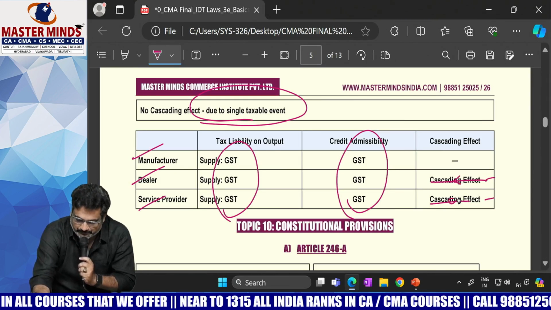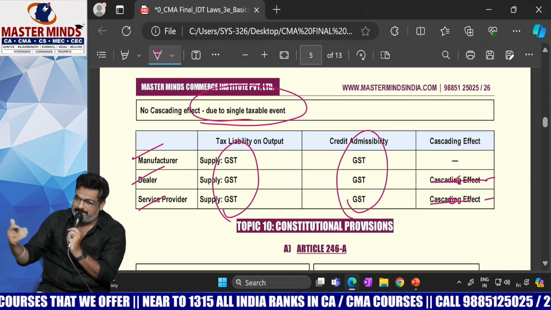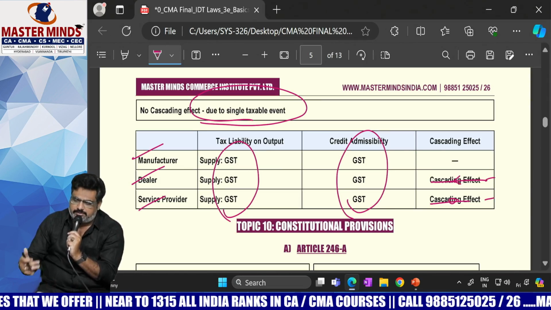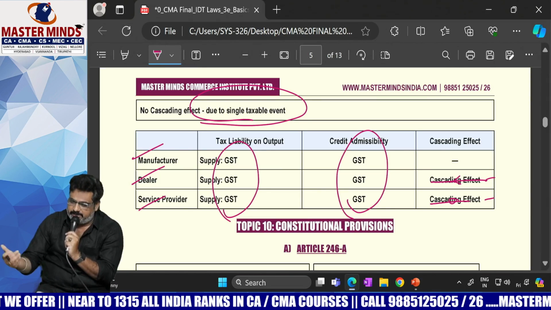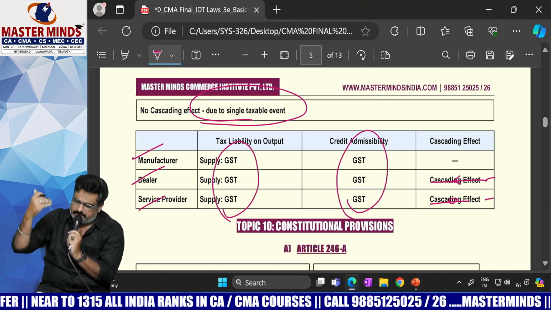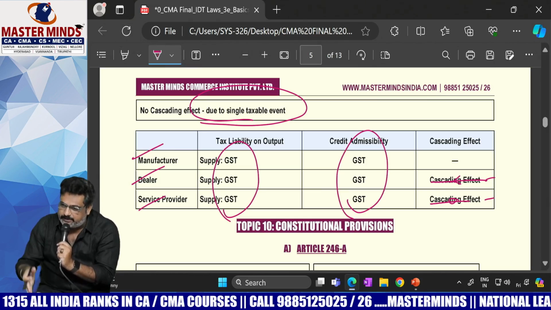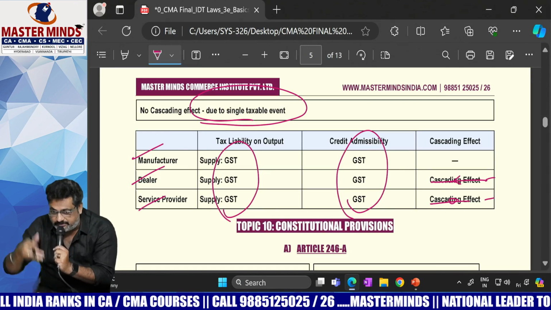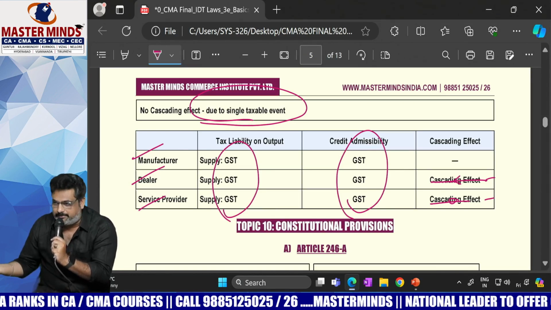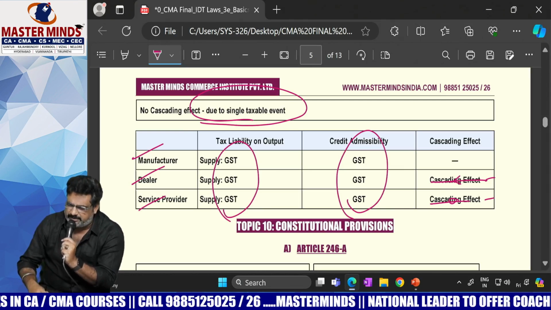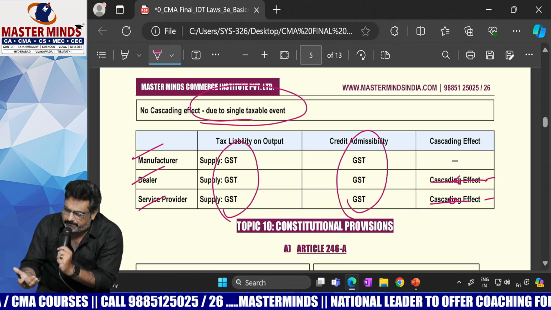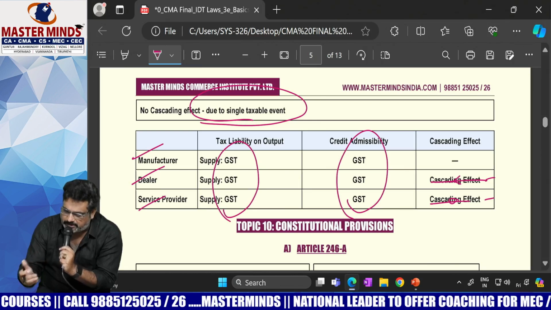By mistake, copy paste. What is the output tax liability of the manufacturer? GST. What is the input tax liability of the manufacturer? GST. Whether it is a manufacturer, dealer or service provider, what is the output tax liability? GST. What is the ITC? GST. Thereby, there is no cascading effect, at least on paper. It will be mitigated to the maximum possible extent.